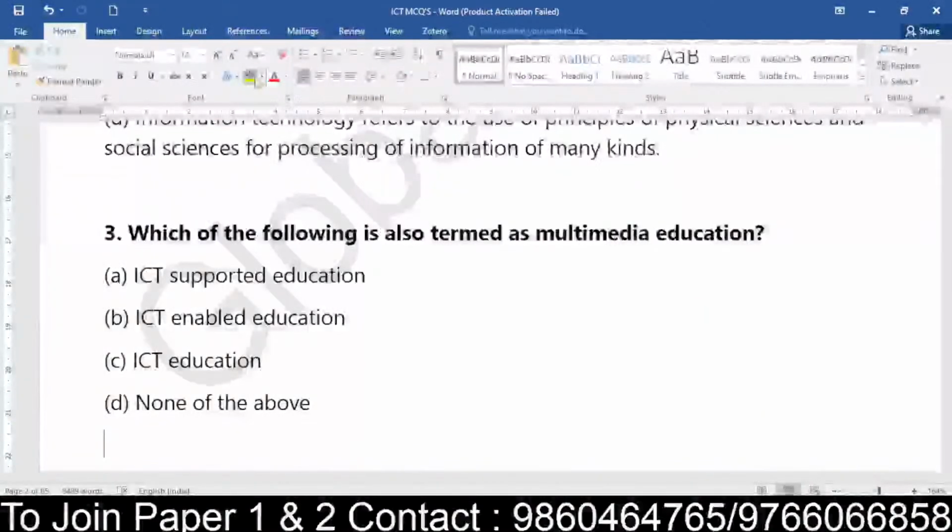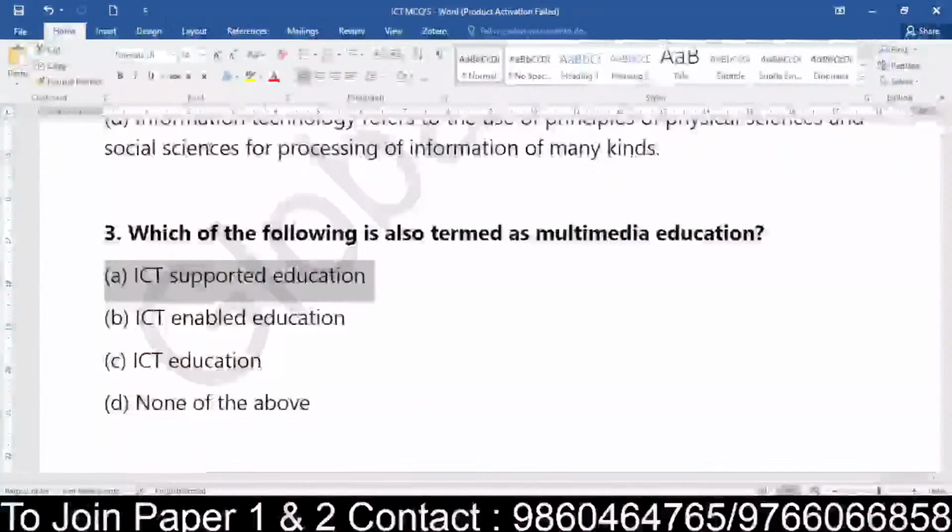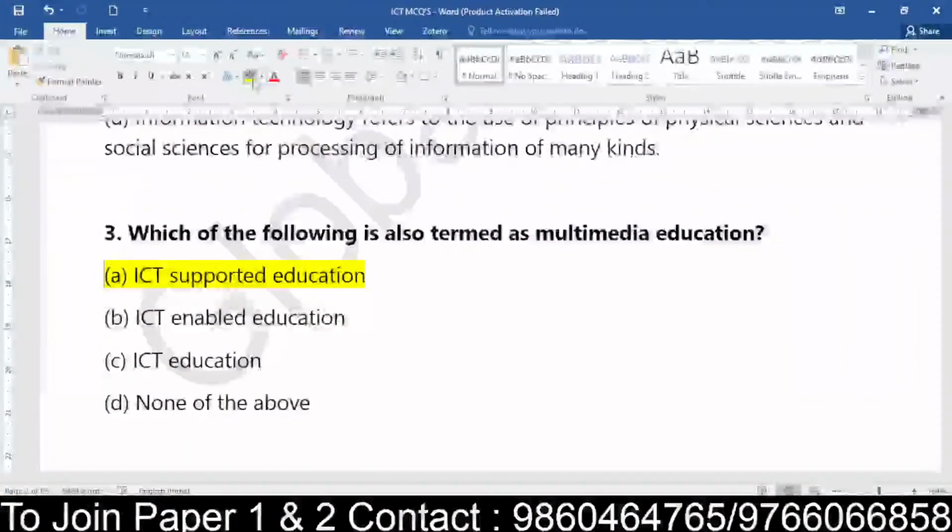Let's see. All those who have joined, make sure that you are answering the questions very well. It will give you a good amount of practice. I have taken this in my practice questions also. Students are going a little bit wrong, others are right. Multimedia is nothing but ICT supported education. For question number 3, option A is the right answer.